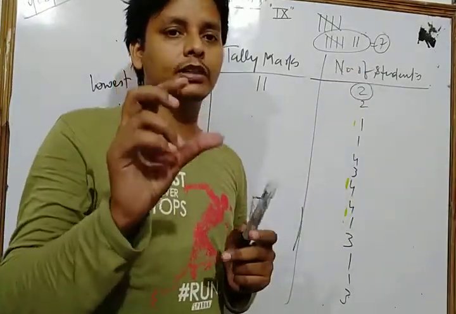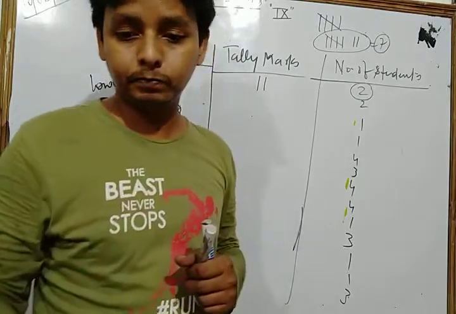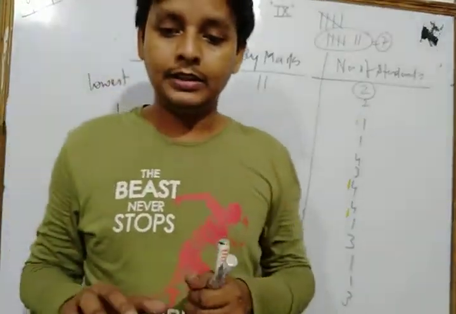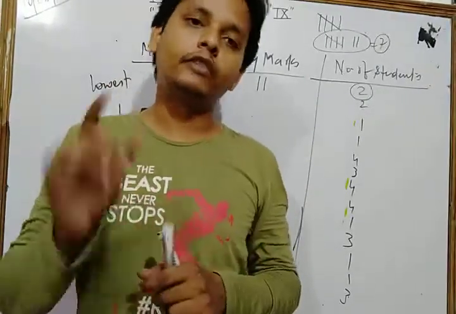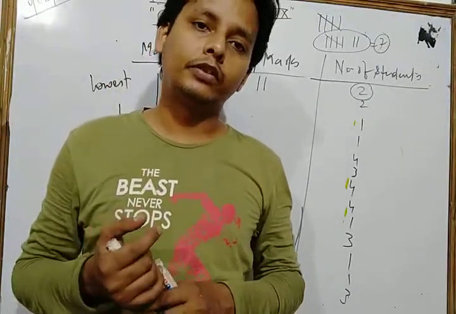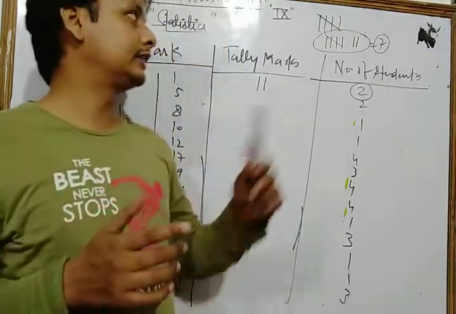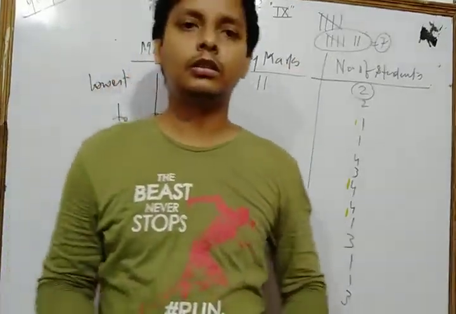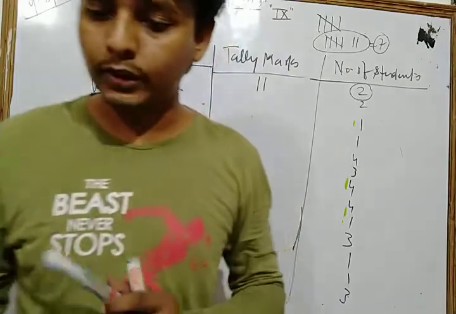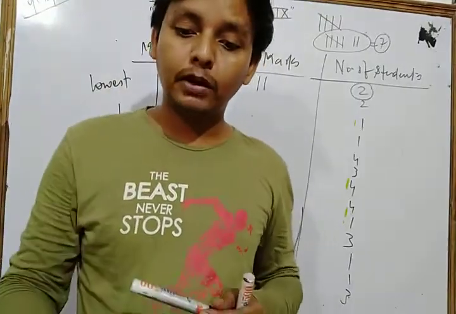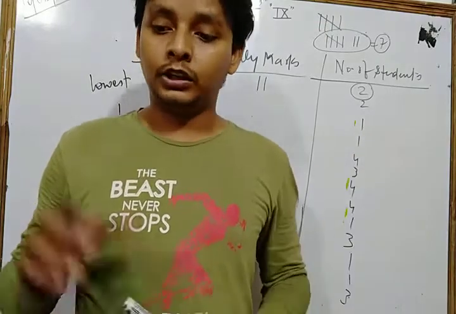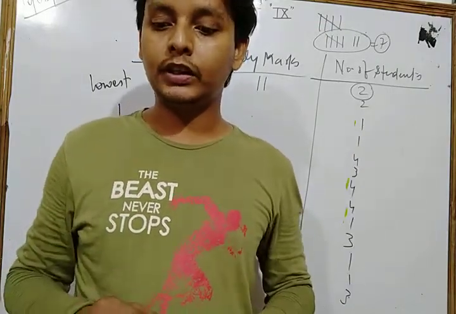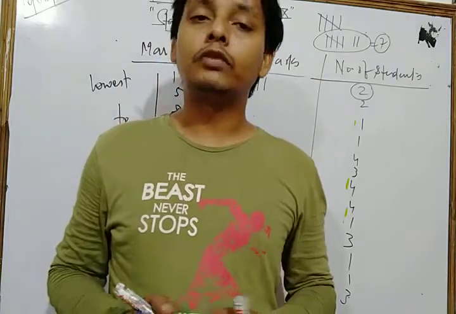Tally marks are always recorded in bunches of 5, and the fifth tally mark is written diagonally across the first 4. In this way, we finally count the number of tally marks corresponding to each observation and write it in the third column. Your third column is this way. This presentation of data is known as the frequency distribution.